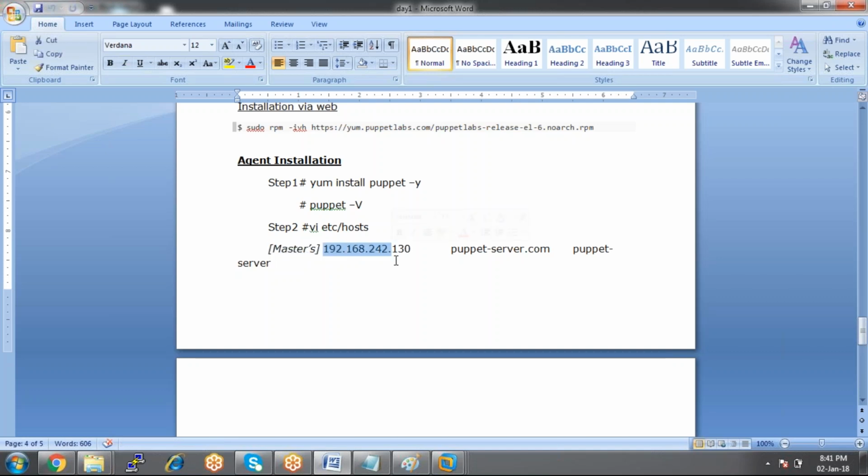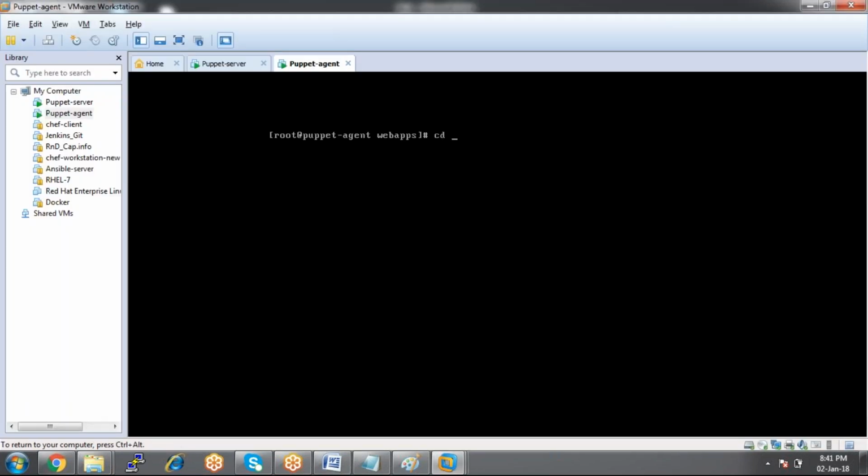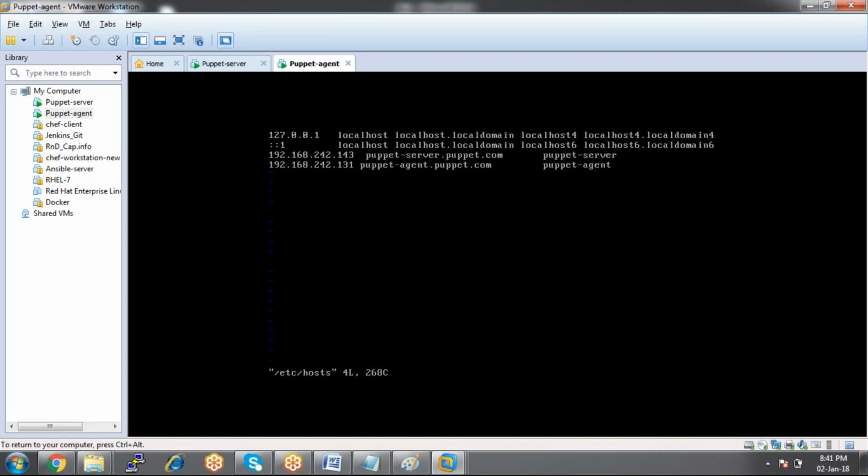Now within the host file, the system host file, cd etc, the same thing we did on the server side. Look here: I've mentioned the system IP address and then the fully qualified domain name of the puppet agent machine. And the first one here, I even mentioned the server IP address as well, the reason being I can ping that with the help of the host name.